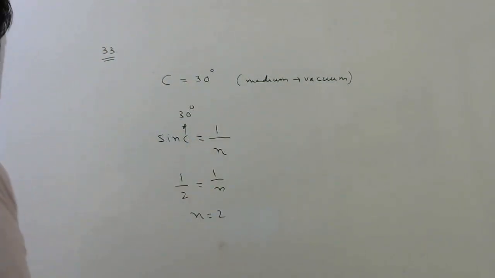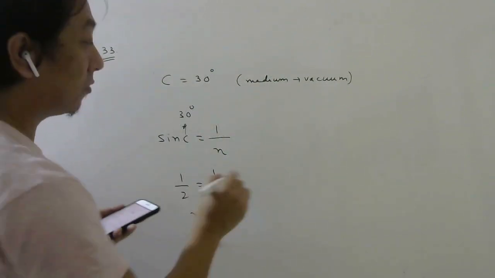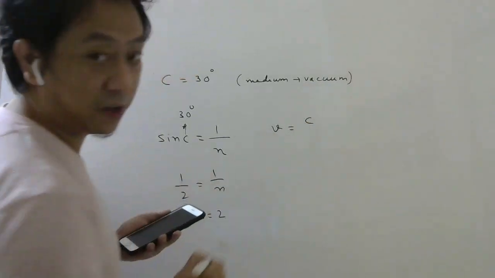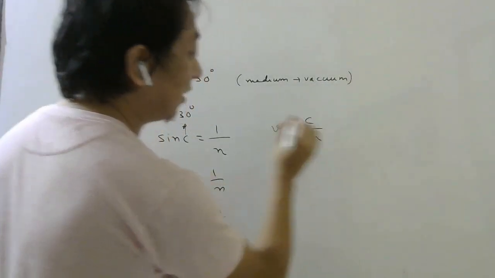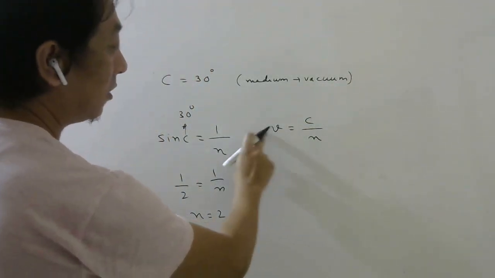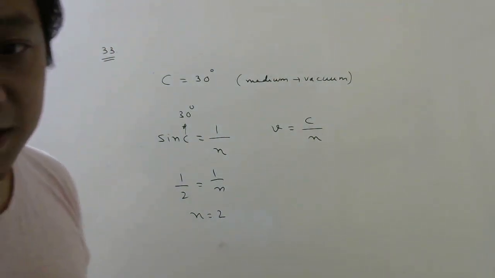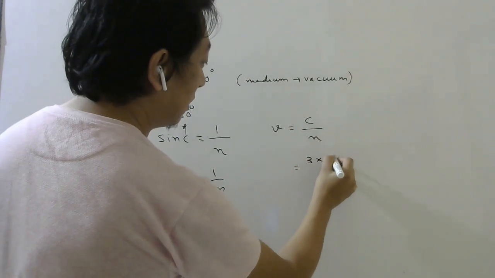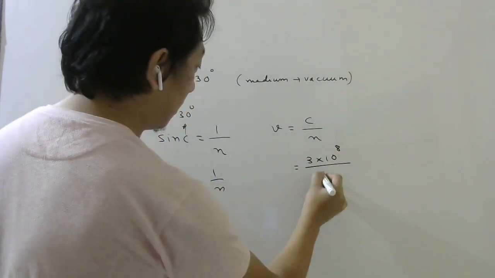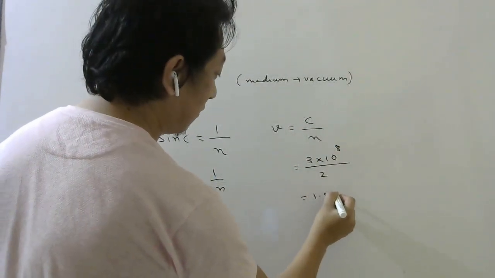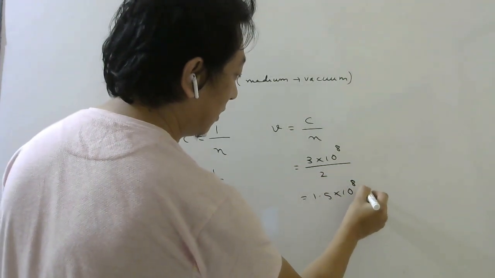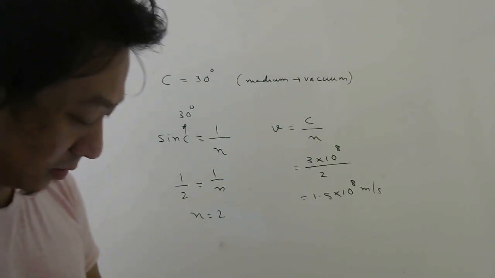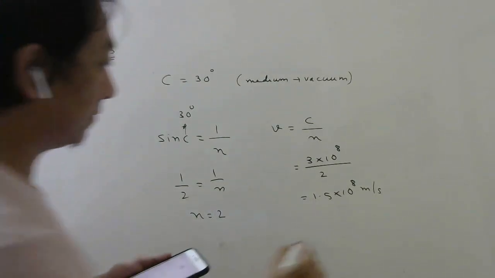Now they want the speed of light in that medium. The formula for speed of light in that medium is the speed of light in vacuum divided by the refractive index. If you cross multiply, you will get the formula which we discussed in the class. So the speed of light in vacuum is 3 into 10 power 8, and the refractive index is 2, so 1.5 into 10 power 8 meter per second. So this gives us which option, students? Option B.